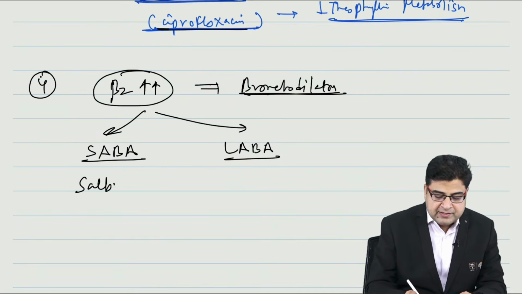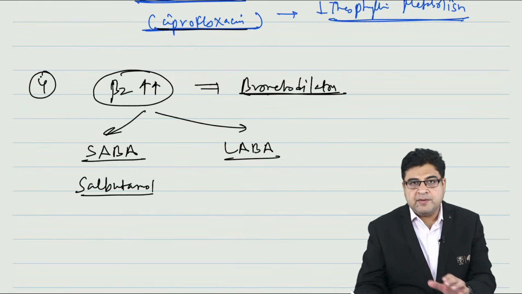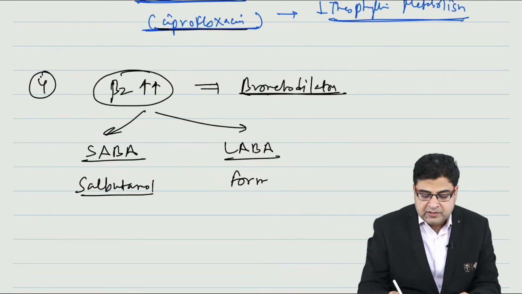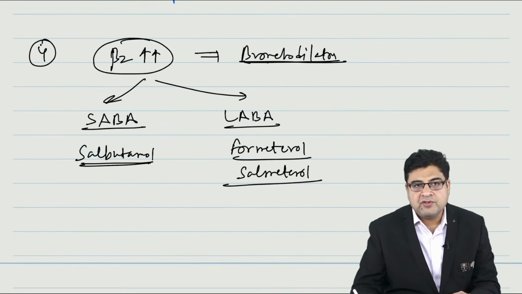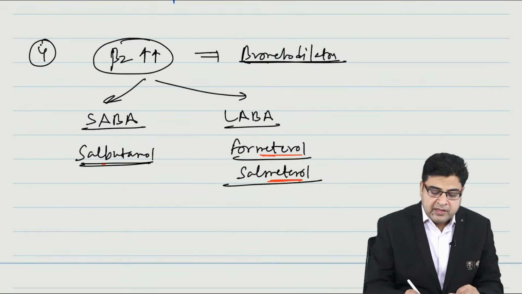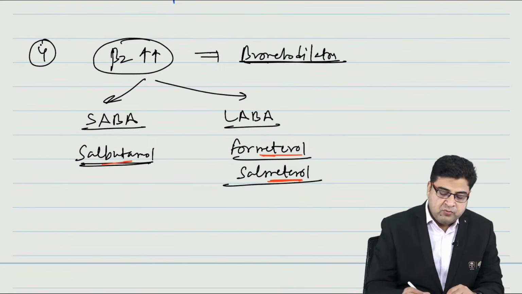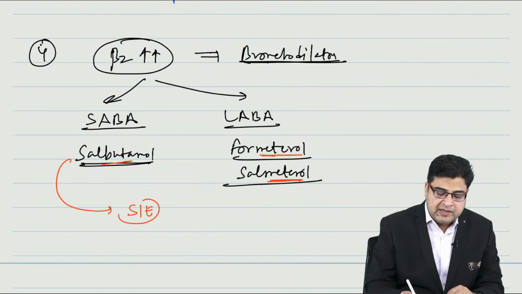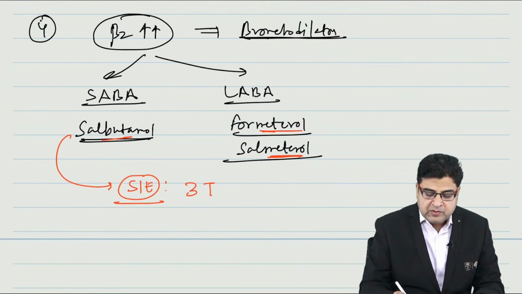One classical example of a short-acting Beta2 agonist is salbutamol, and one classical example of a long-acting Beta2 agonist is formoterol. One more example is salmeterol. So these medicines are long acting and salbutamol is short acting. Any drug having the word metro is long acting, and salbutamol is a short-acting medicine. Right? Now if they ask you the side effects of salbutamol, it can be asked in your exam, so you have to just remember one mnemonic.